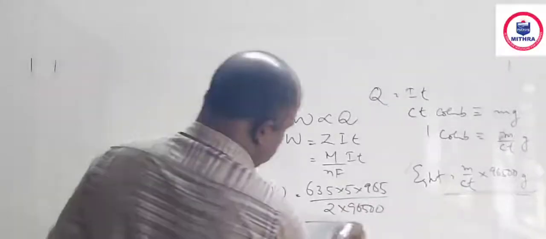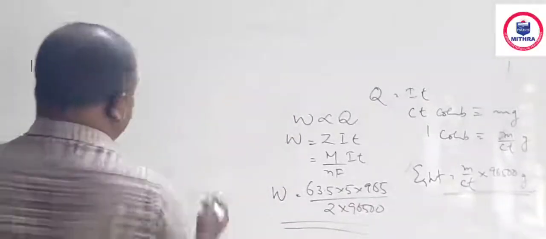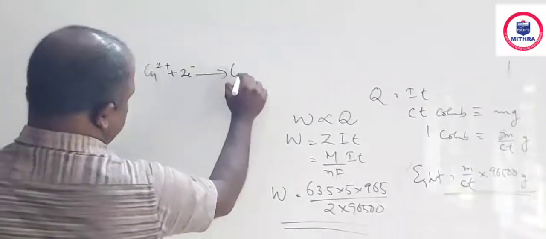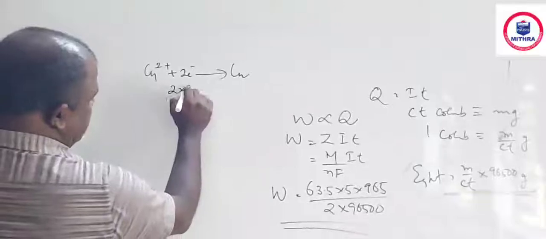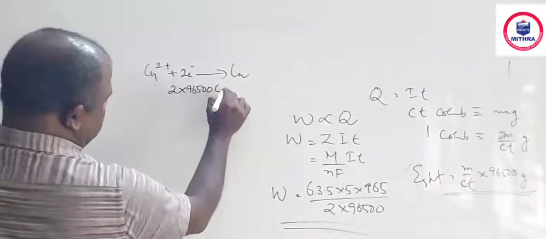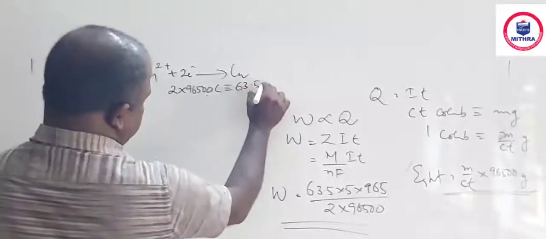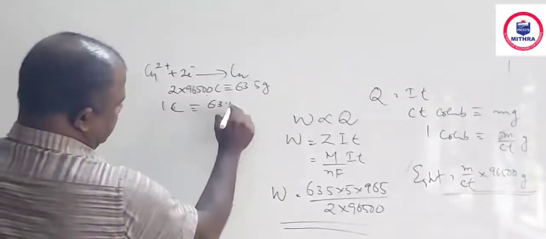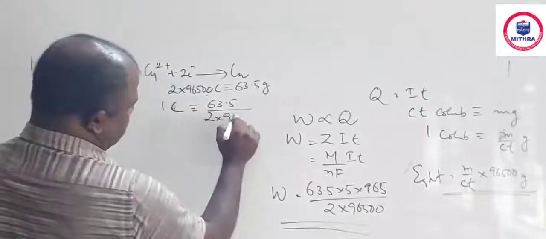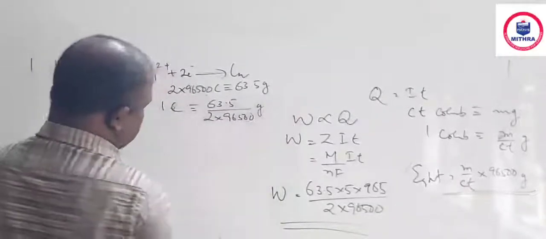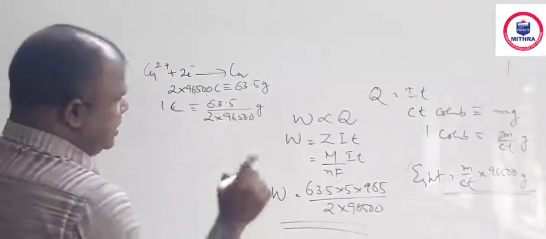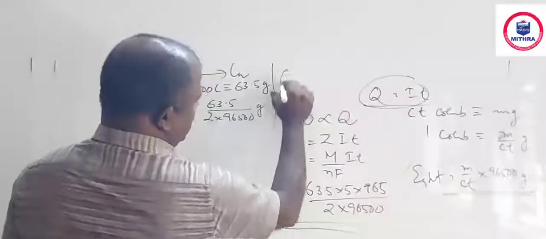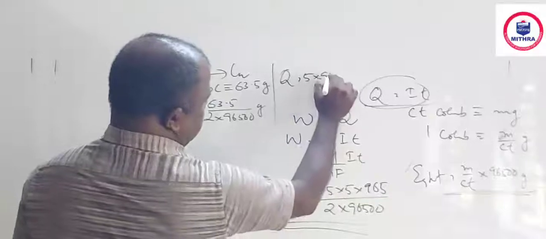That is the weight. Otherwise, I will tell you one more method. See, Cu2 plus plus 2 electrons gives Cu. That is the equation we have seen. And 2 into 96500 coulomb can deposit 63.5 gram. So 1 coulomb can deposit how much? 63.5 divided by 2 into 96500 gram. Agree. And in the question, using this formula, Q is equal to 5 into 965 coulomb.